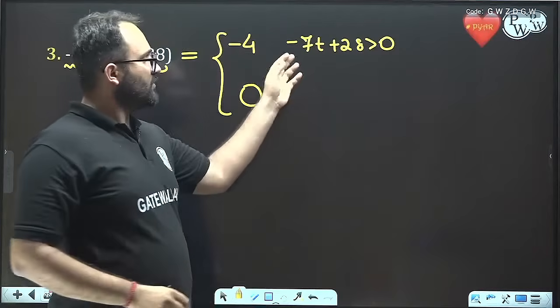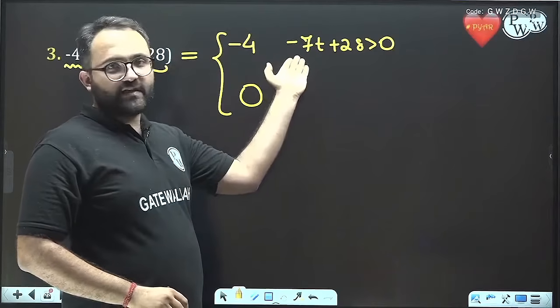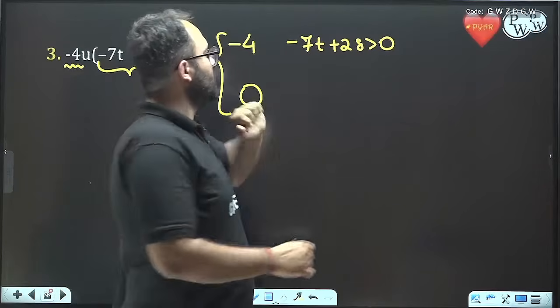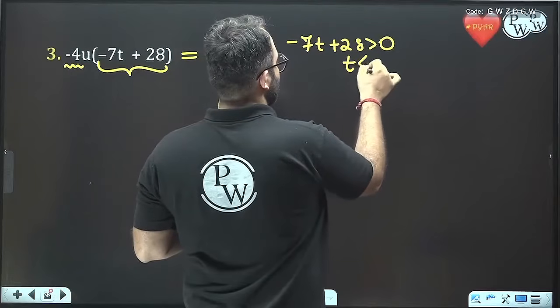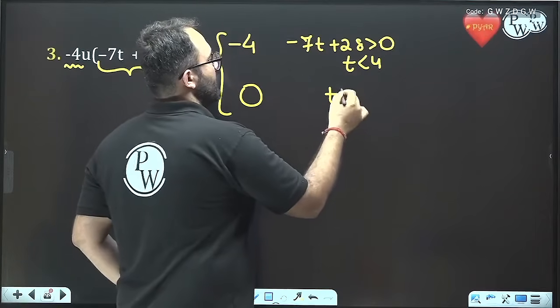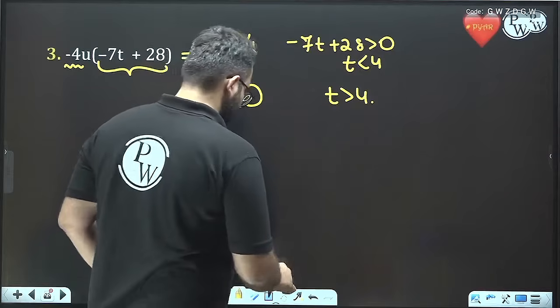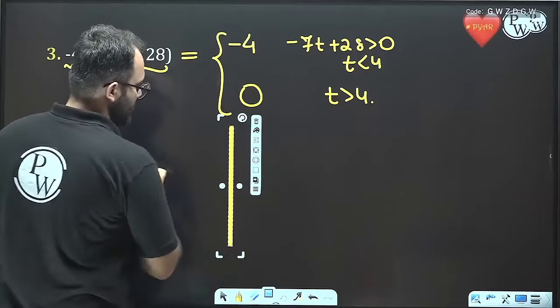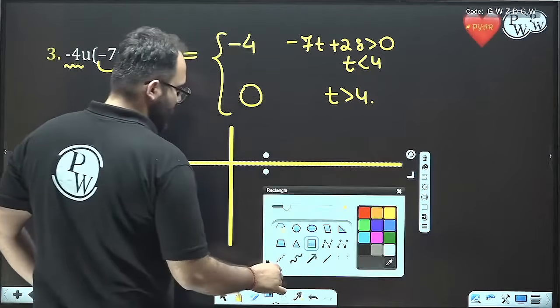Now we can take the 7 to the right side, so we get that t is less than 4. Now it will be 0 for t greater than 4. So we can draw it like this. Very easily we can draw it.